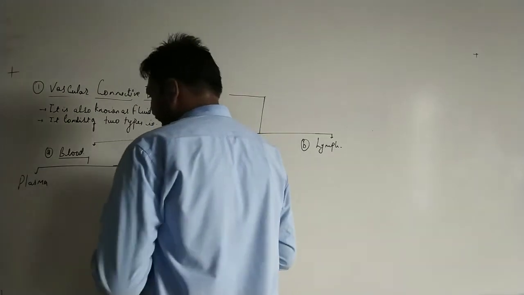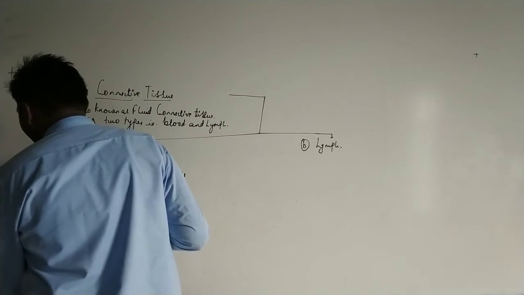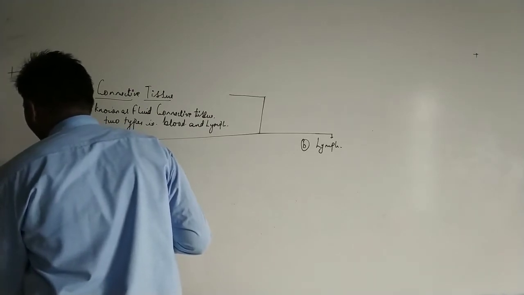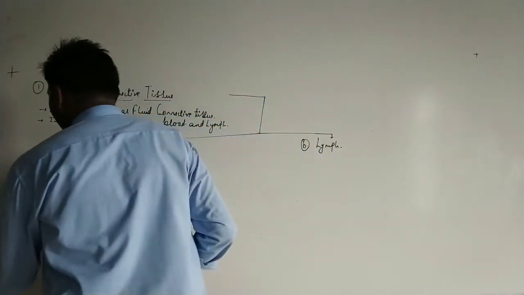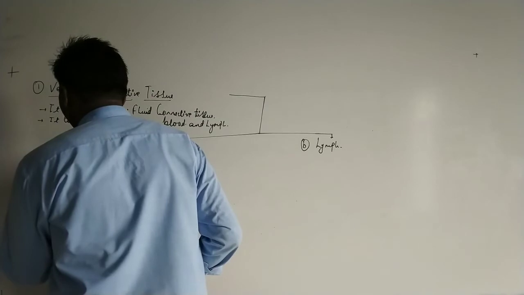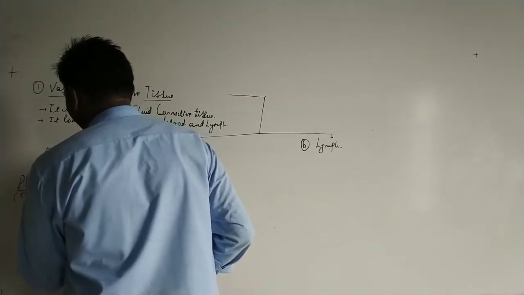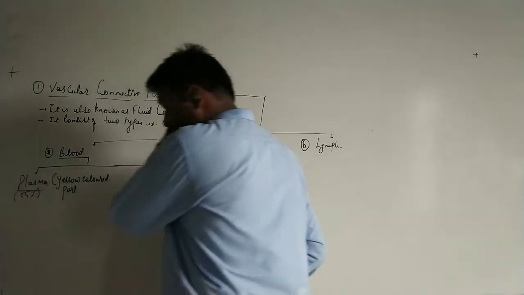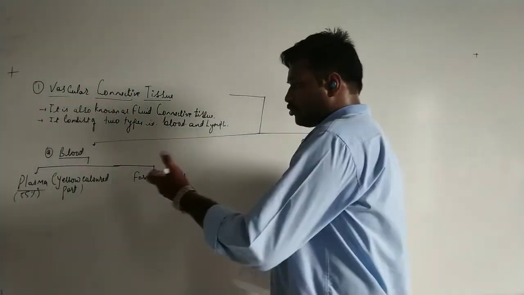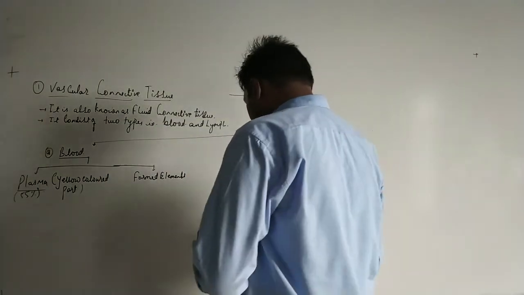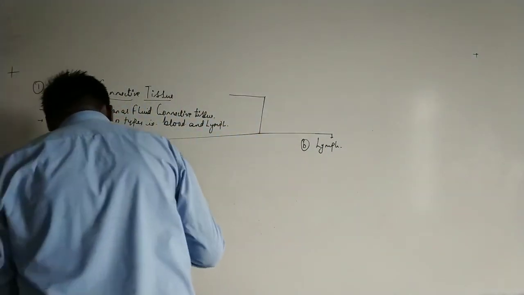The plasma is approximately 55% of total blood, and it is the yellow colored part present in the blood. It is further divided into the following parts.